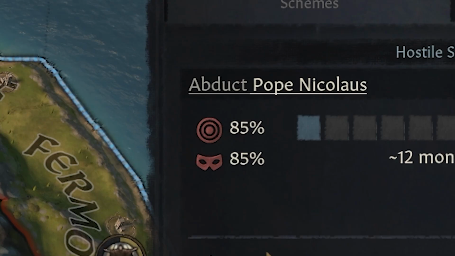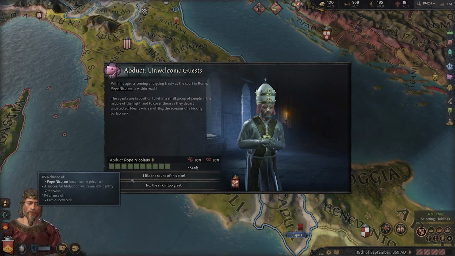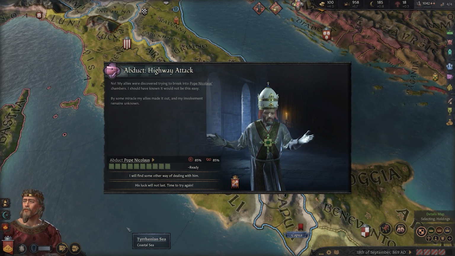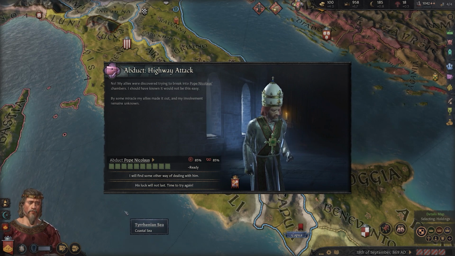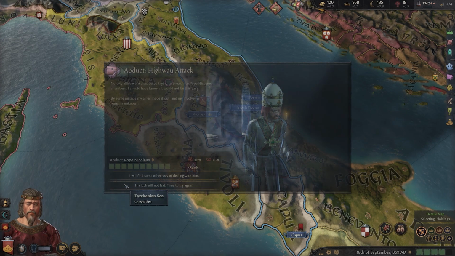This is the highest our success chance and secrecy can get, so there's no point adding more potential loose ends to the thread. Shortly afterward, when I actually make my move, unfortunately I'm met with failure. Nobody was found out, which means I'm able to try again, and ambitious as I am, I'm not going to give up so easily. We're going to try again.